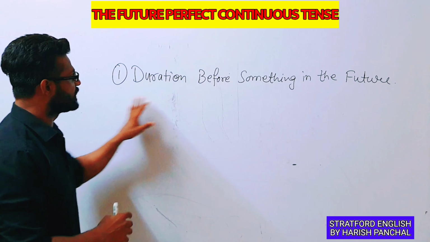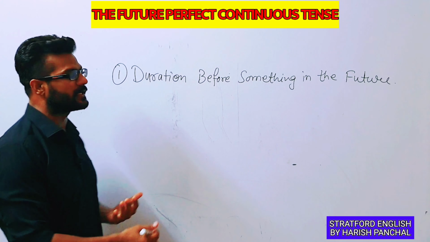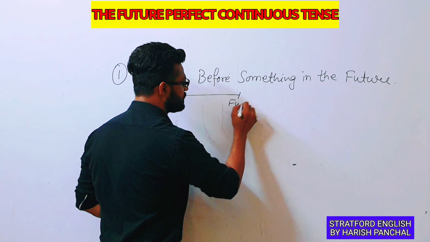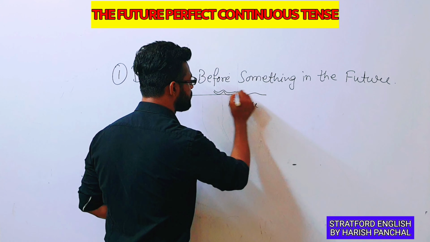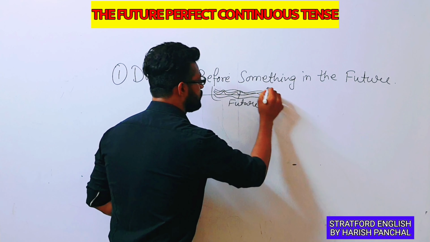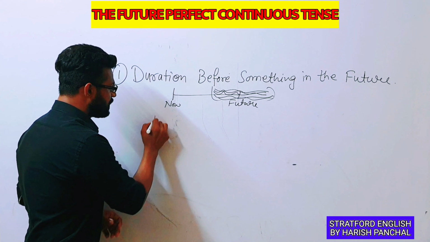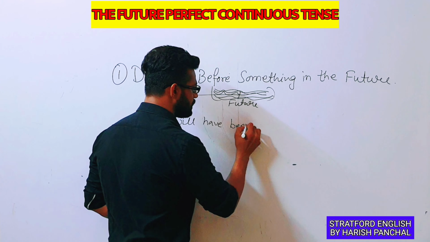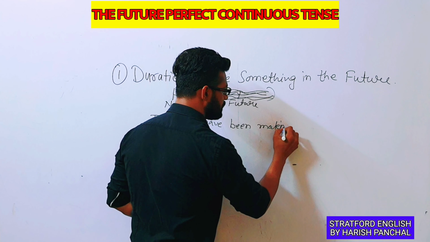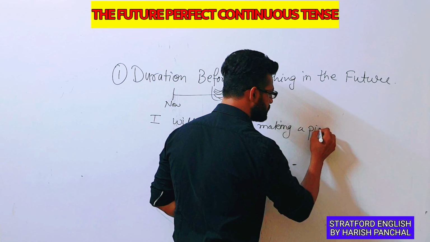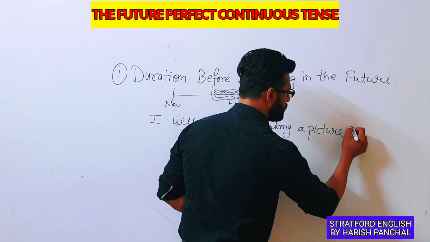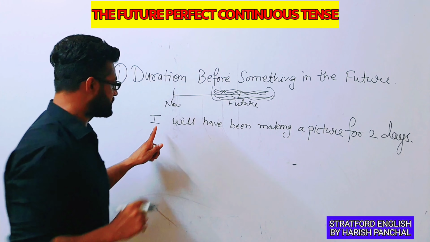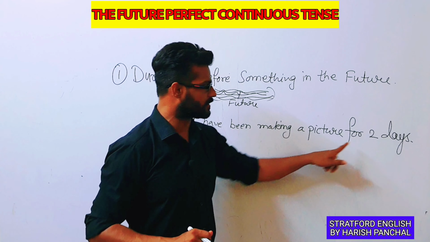Okay students, so duration before something in the future, how can we make sentences in this situation? Suppose like this is now, and something will be going on in the future, and it will start from one point to another point, it will go on. So here let's see the example. I will have been making a picture for 2 days. So here the example, I will have been making a picture for 2 days.